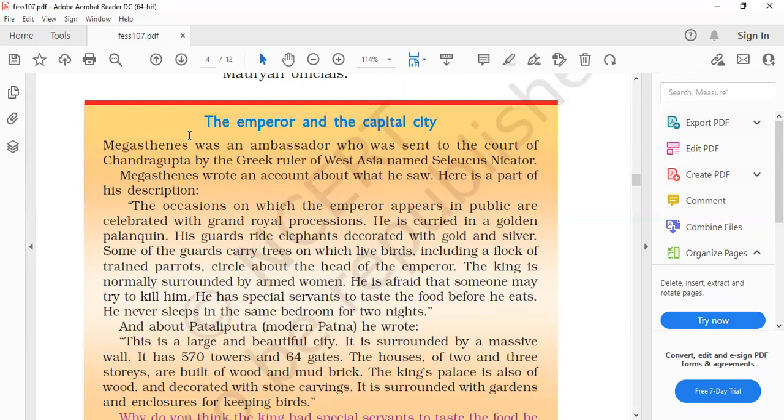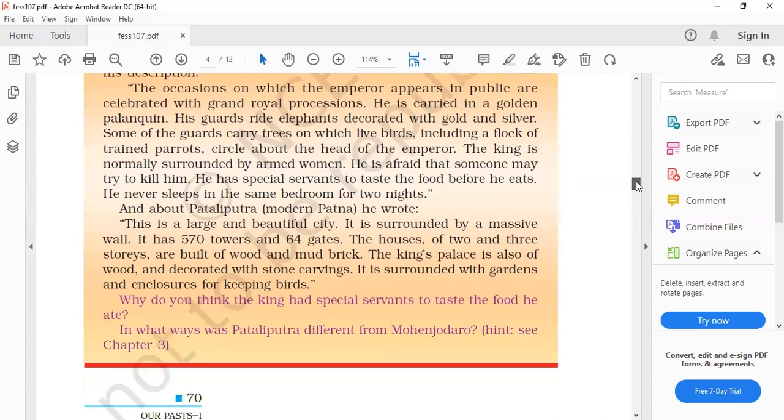And after that the question comes, how did Megasthenes describe the life of Patliputra? If you read this paragraph carefully, you will get the answer to how Megasthenes described the life of Patliputra. Or you can see Patliputra in the view of Megasthenes. Justify and write the answer. So here is the question: how Megasthenes described the life of Patliputra. And you can read here and write it as per your choice or point wise, as per how you remember, whatever is easy for you.